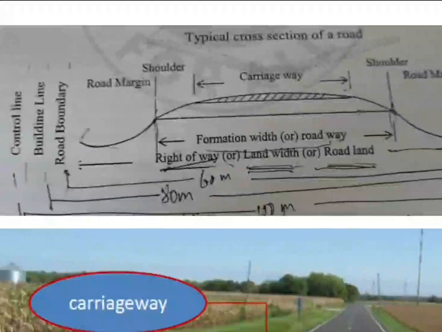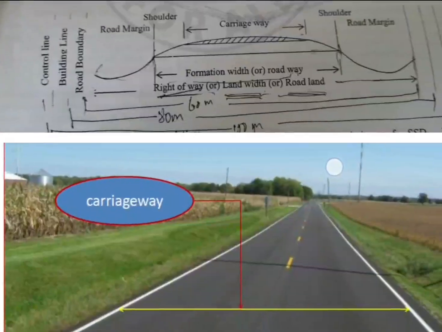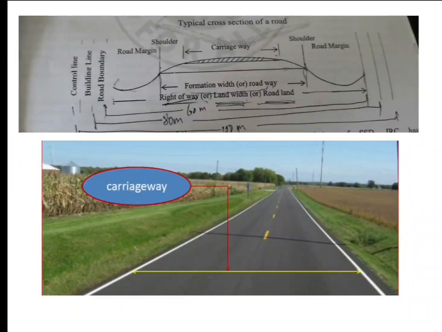This is the carriageway. From the figure only we can make out that. From the bottom figure you can make out what is meant by carriageway in a road. It's nothing but the travel way. In a road, the travel way is called the carriageway, which is used for movement of a vehicle. In the carriageway, it will take the vehicular loading.